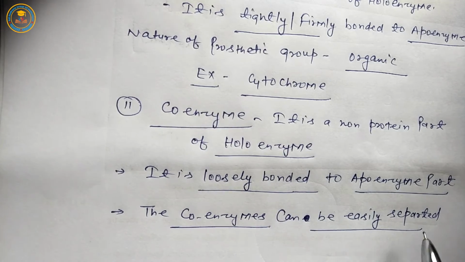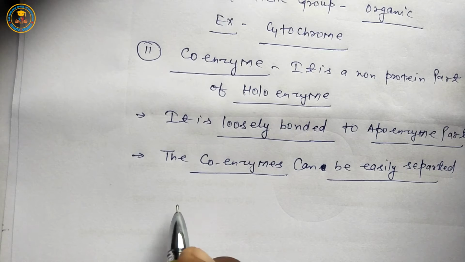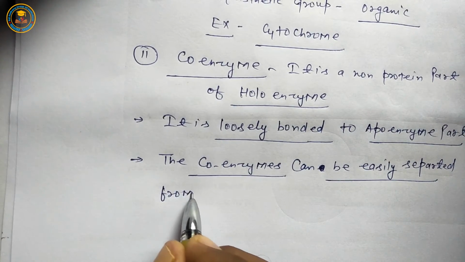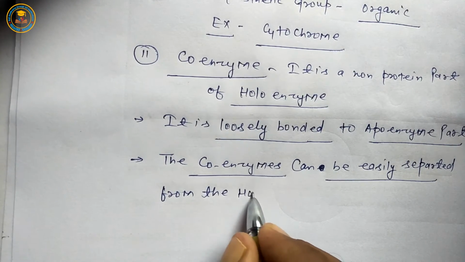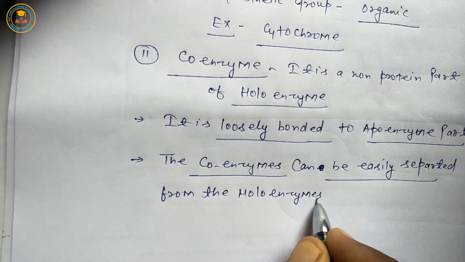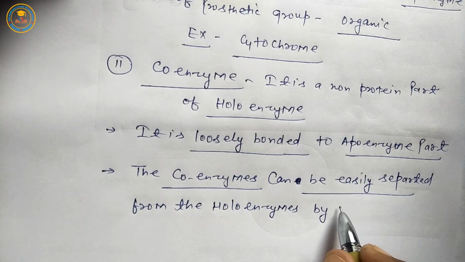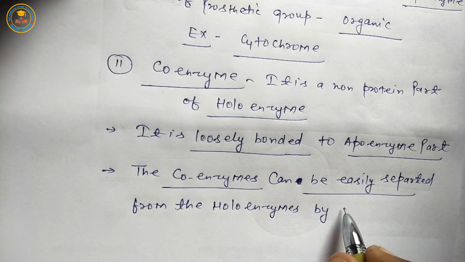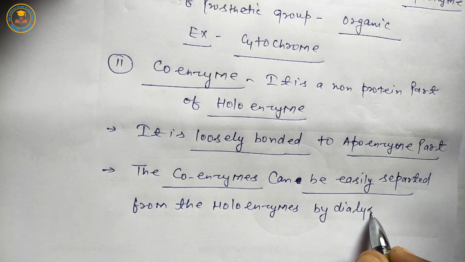So they are easily separated from the apoenzyme, that is, from the holoenzymes, the complete enzymes, by the dialysis process.